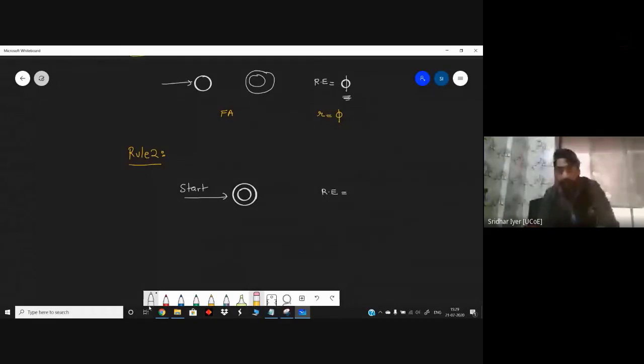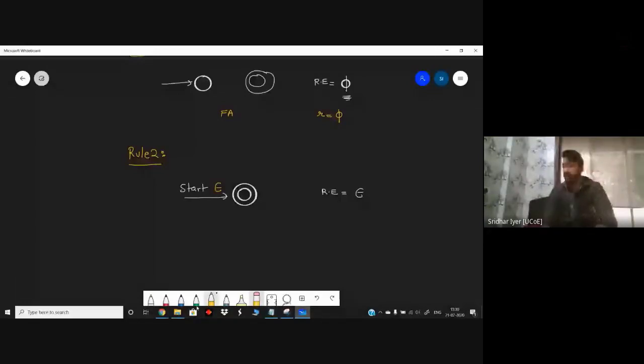Yeah, I'm waiting. This is RE. What are correct? It is epsilon, because as you can see, it is the start state as well as the final state. There is no inputs taken over here. So just now we saw what is the concept of epsilon NFA. This is an epsilon NFA.